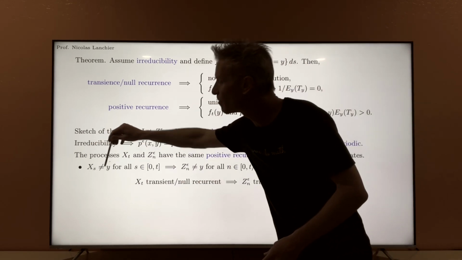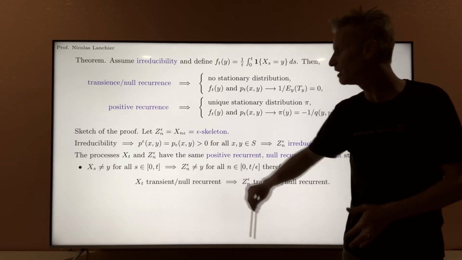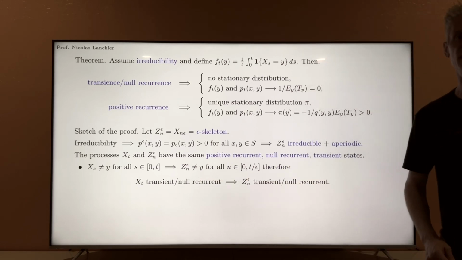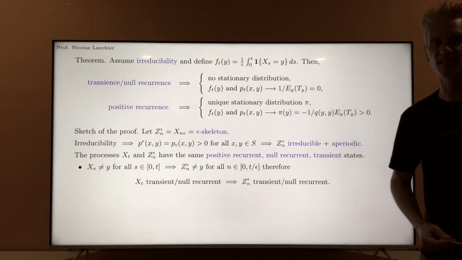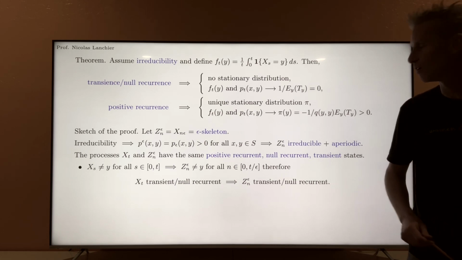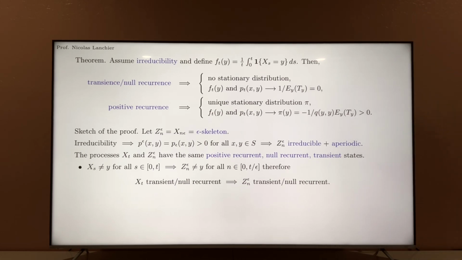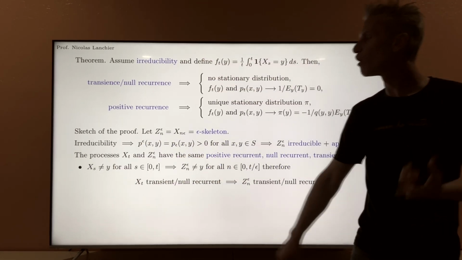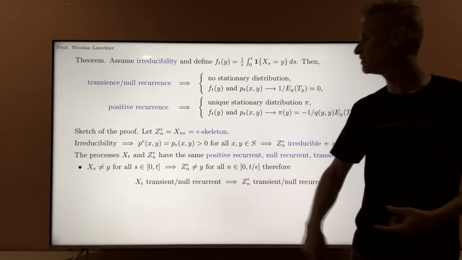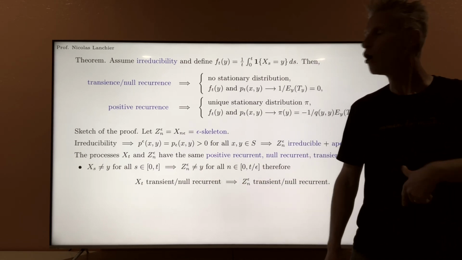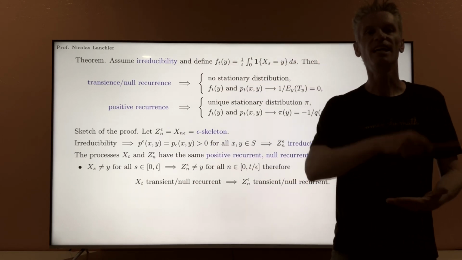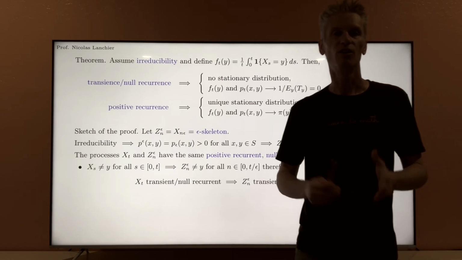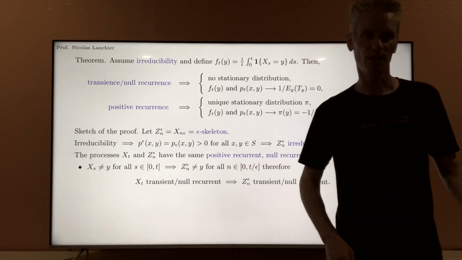If the continuous time Markov chain does not visit state y in this time interval, then the epsilon skeleton is not going to visit that state in the time interval [0, t/epsilon]. Alright, so this means that if the number of visits in state y for the continuous time Markov chain is finite, then the same is true for the epsilon skeleton. Or if the mean recurrence time, the expected amount of time you need to go from y to y for the continuous time Markov chain, is infinite, the same is true for the epsilon skeleton.